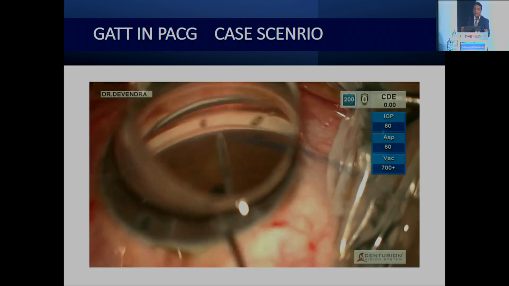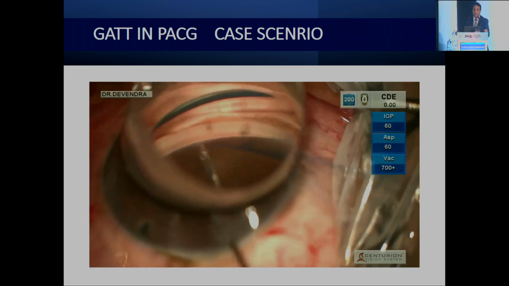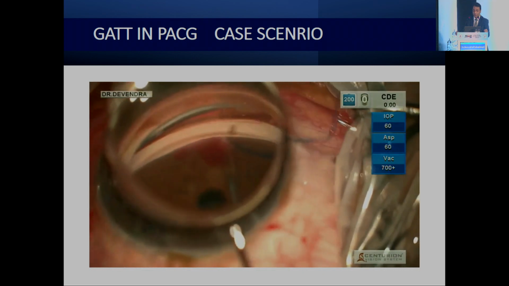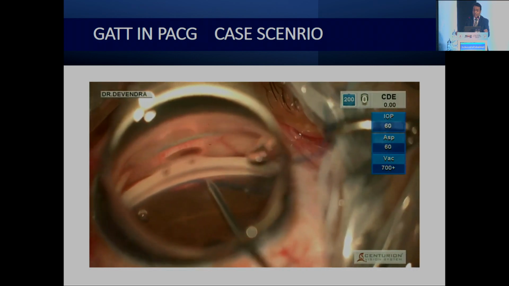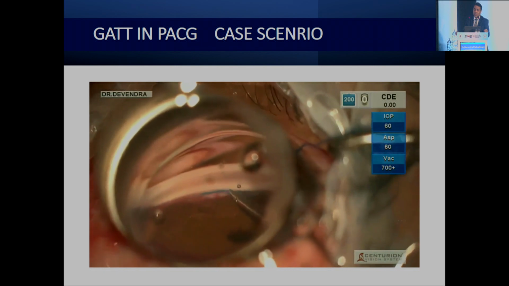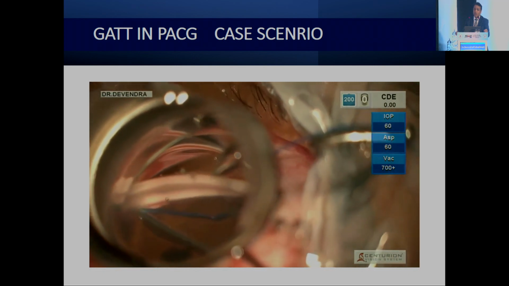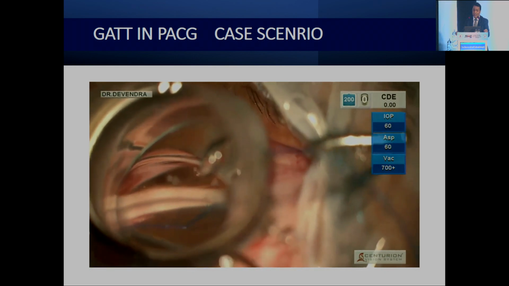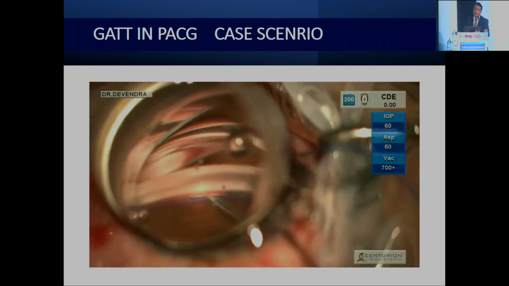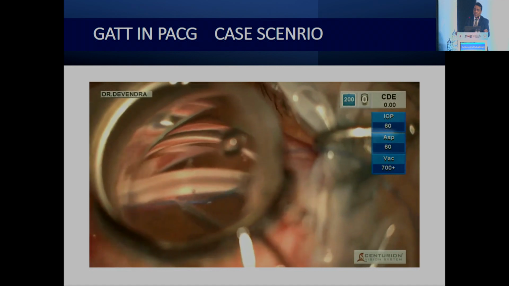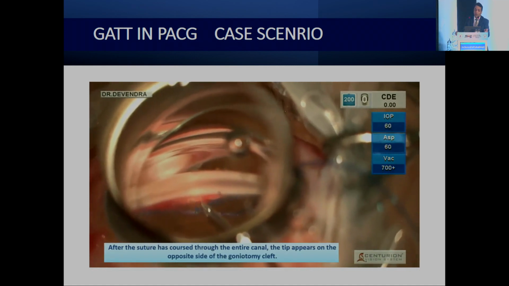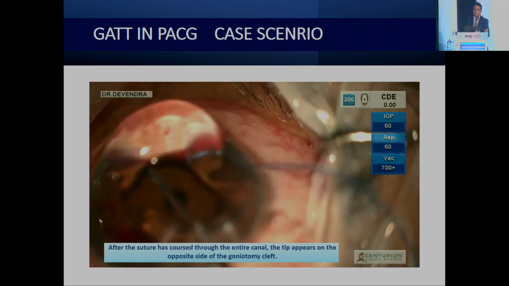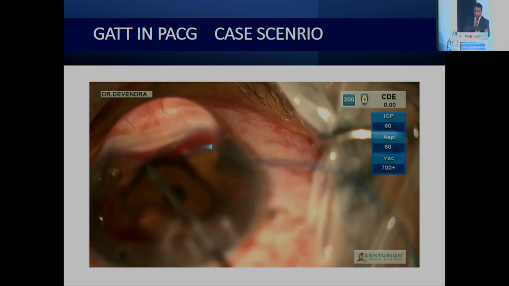When we insert the suture, especially in PACG cases, we feel more resistance. Sometimes at the end, when the suture is about to come out, it is about to bend, and you really have to push hard to get it out. Once the suture comes, we take the other end, hold it, and rip the trabecular meshwork for 360 degrees.